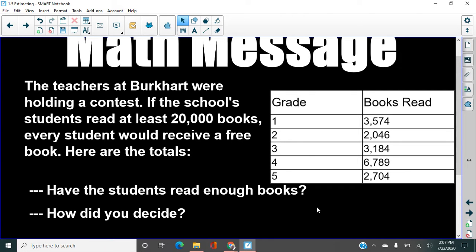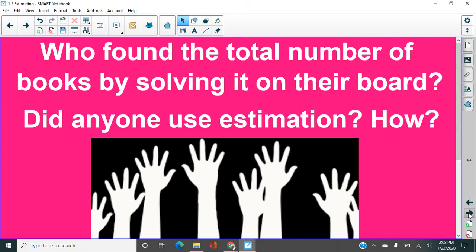So there's several different ways to think about this and figure it out. But why don't you take a moment and try to decide what you think? Have the students read enough books, and how do you know that? Well, there's a lot of ways that we could think about this. We could take all five of those numbers and just add them up on a board or on a piece of paper, or we could use estimation. And that's what today's lesson is about.